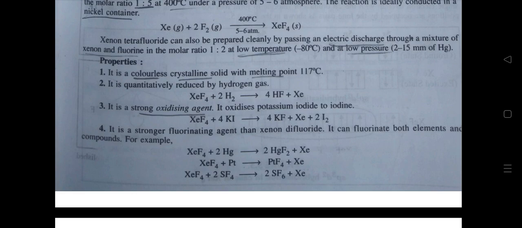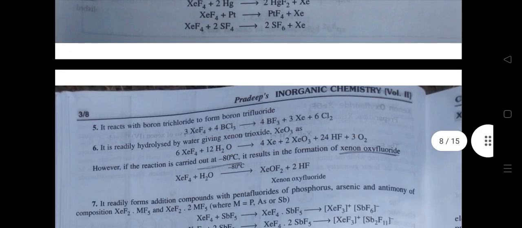Third, it is a strong oxidizing agent. It oxidizes potassium iodide to iodine. Fourth, it is a stronger fluorinating agent than xenon difluoride. It can fluorinate both elements and compounds. Fifth, it reacts with boron trichloride to form boron trifluoride.